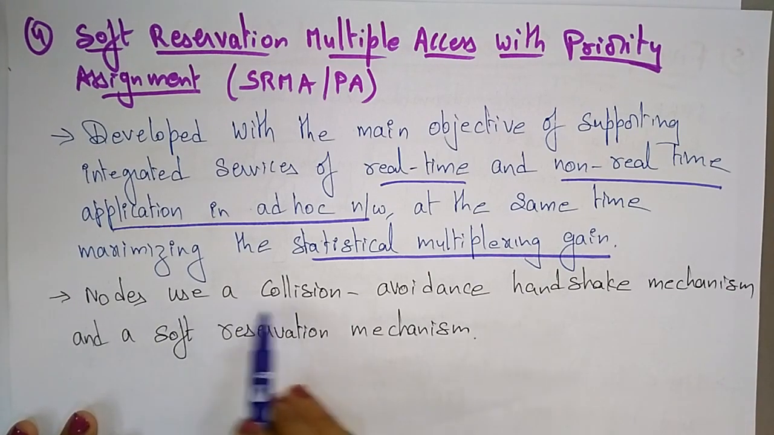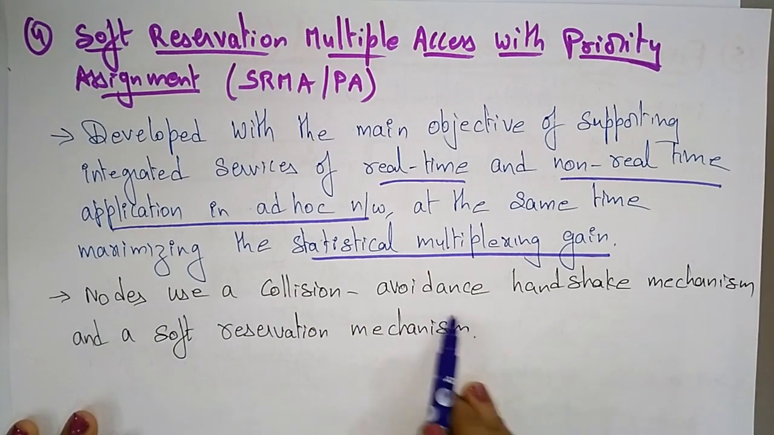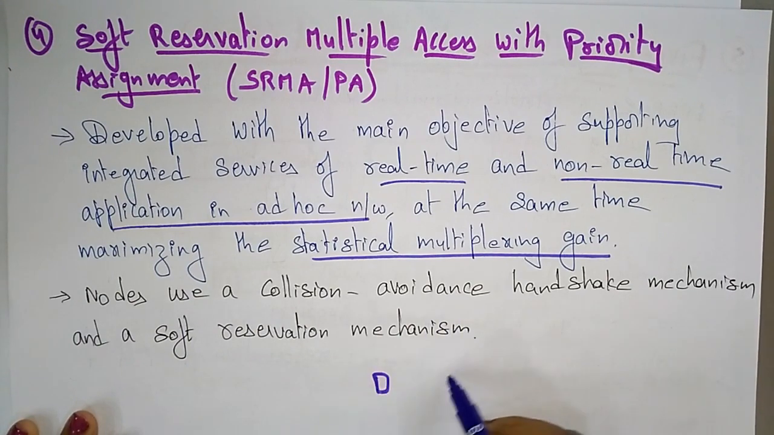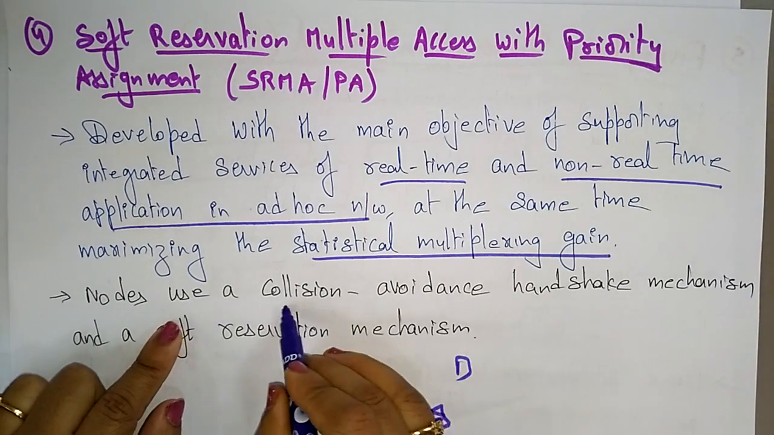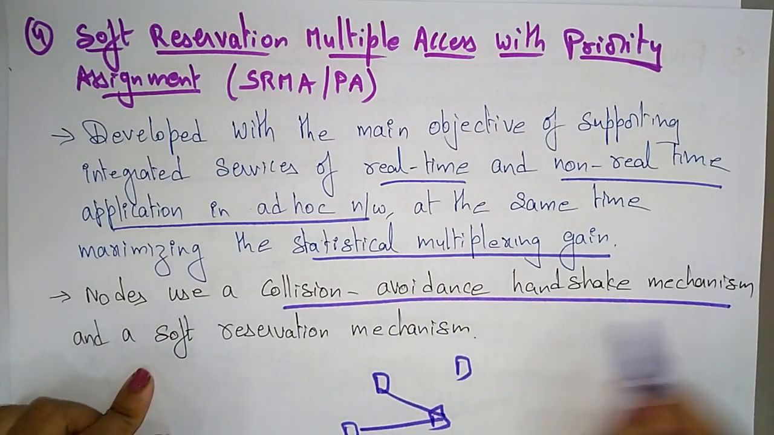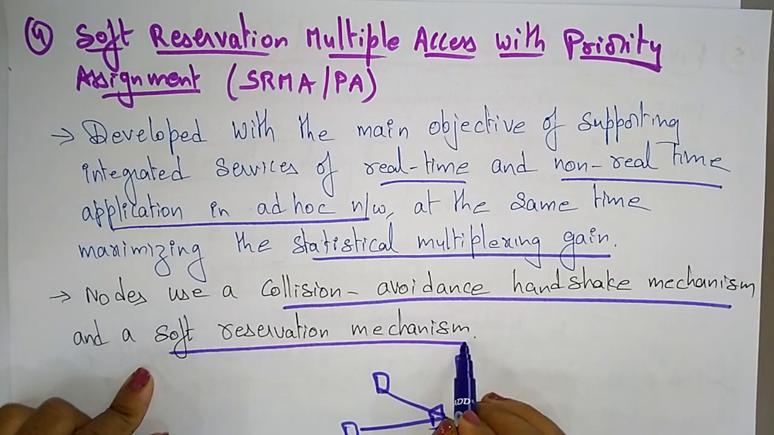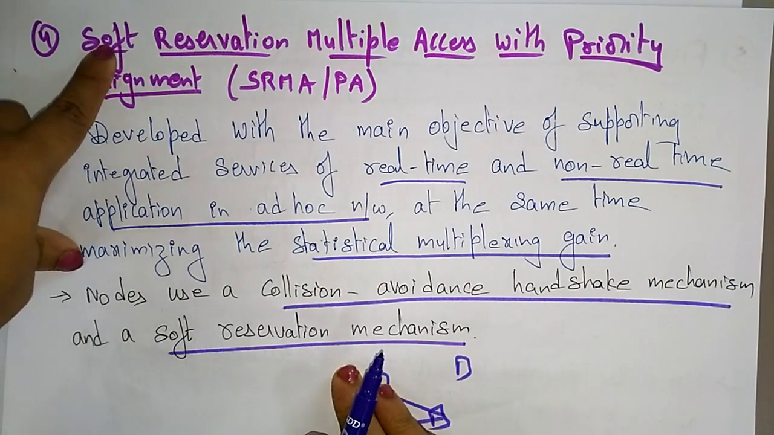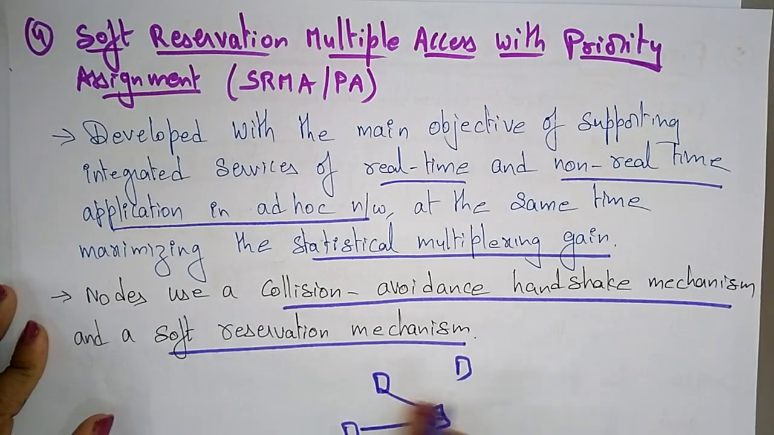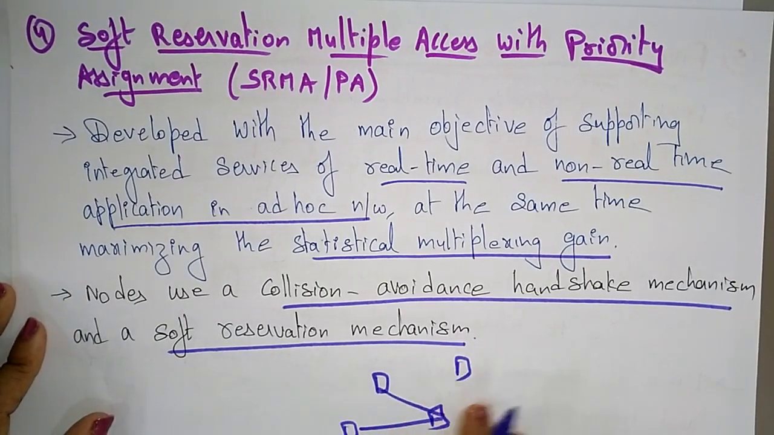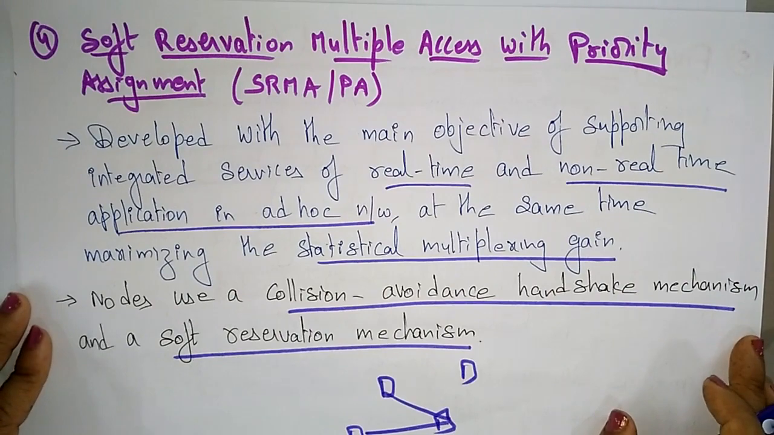Here the nodes use a collision avoidance handshake mechanism. So whatever nodes are present for communication, those nodes use a collision avoidance handshake mechanism and a soft reservation mechanism. So that's why we call it soft reservation multiple access with priority assignment. Here collisions can be avoided by using the handshake mechanism and a soft reservation mechanism.